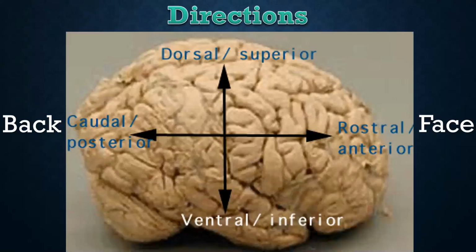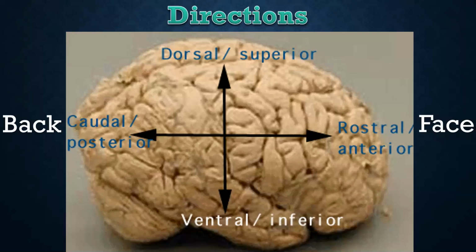Okay? So if you are watching the brain from the side, the upper part, where we have the roof, is the dorsal brain. That means the back side of the brain organ, not the back side of the human body. Okay? The base of the brain is the ventral part, down arrow.